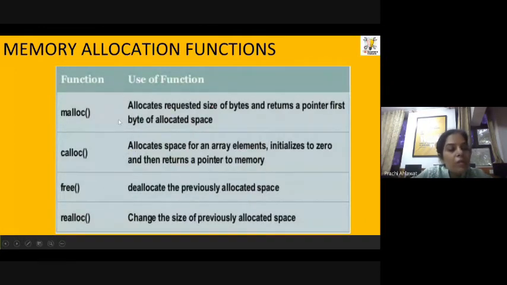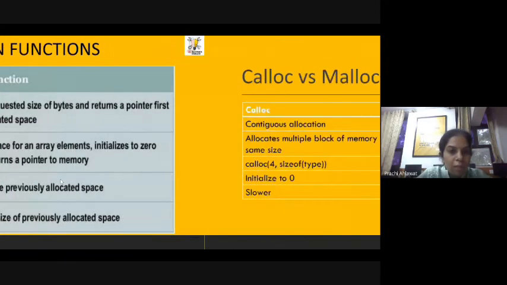Okay, so these are certain functions which we can use for dynamic memory allocation. Malloc and calloc are basically used for dynamic memory allocation. Realloc is used whenever you want to modify your memory requirements. Suppose you requested some memory, but right now your requirement changes, so you want to resize your memory, then you can use realloc. And then free is used to free the memory which you got allocated using malloc, calloc or realloc functions. So whenever you want to release memory, you can use the free function. We are going to discuss all these functions in more detail.